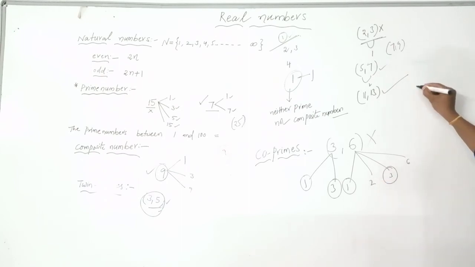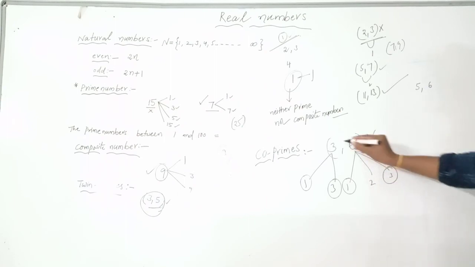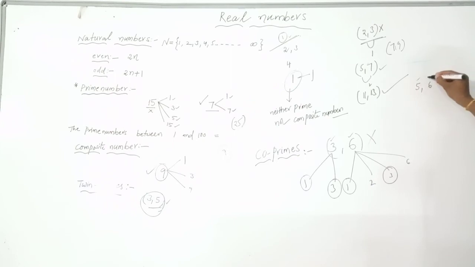For example, I am writing here 5 comma 6. Here 5 is a prime number, 6 is a composite number. The same way, I am writing one prime number and one composite number. What are the factors of 5? 1 comma 5. What are the factors of 6?